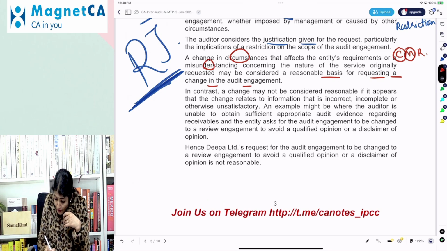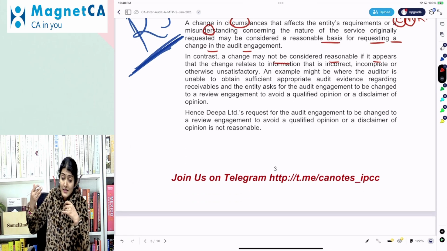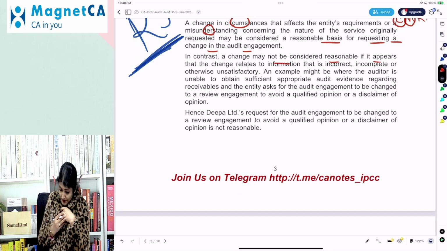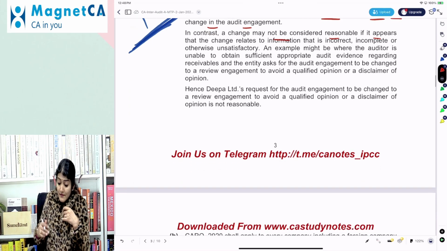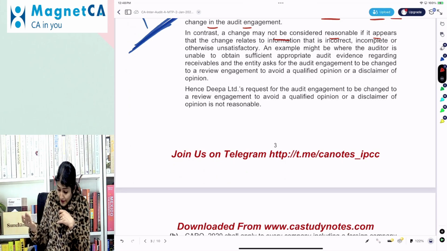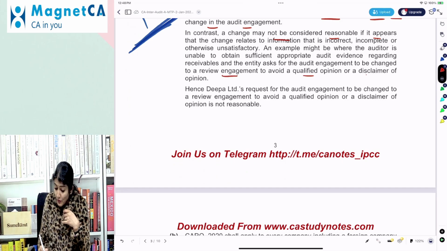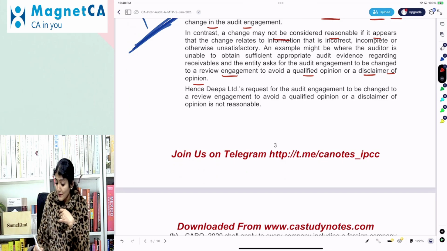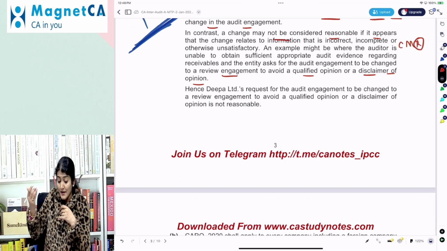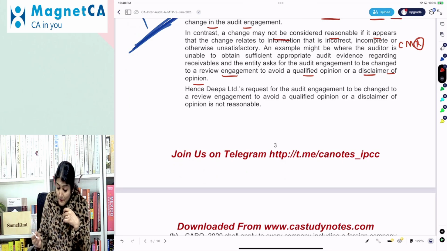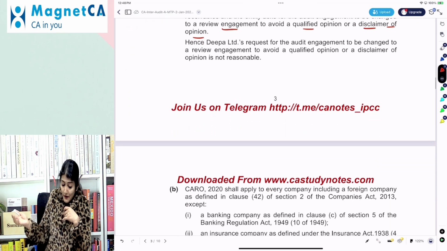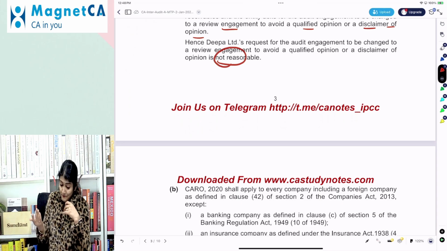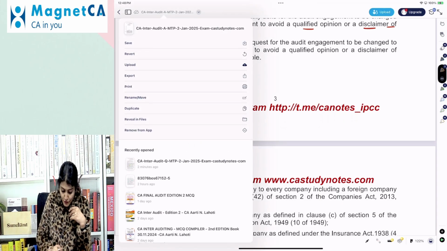However, a change may not be considered reasonable if it appears that the change relates to information that is incomplete, incorrect, or otherwise unsatisfactory. An example: where the auditor is unable to obtain evidence regarding debtors and the entity asks the auditor to change to a review engagement to avoid a qualified opinion or a disclaimer, right? So R is not a reasonable basis, C and M is a reasonable basis. Hence, Deepa Limited's request for the audit engagement to be changed to a review engagement to avoid a qualified opinion or disclaimer is not reasonable. Right? So no reasonable justification to do so.